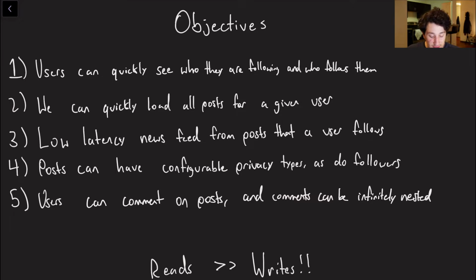So the first is that, of course, we always want to be able to quickly load who we're following and who follows us. Those are just 2 common features of all of these applications. Additionally, we want to be able to get all the posts for a given user. I say this because when you see our eventual solution, this isn't necessarily something that comes for free with that. We need to be able to support this as well.